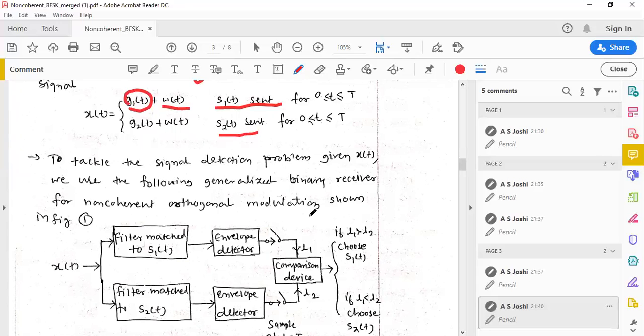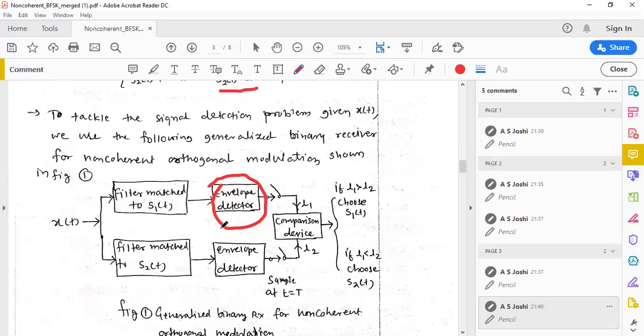The output of the two matched filters is then given to the envelope detector, and the output of the two envelope detectors is then given to the comparison device.